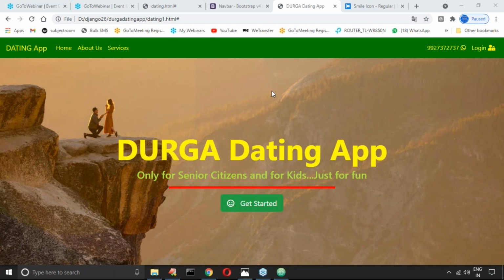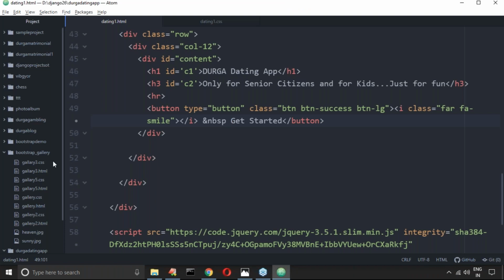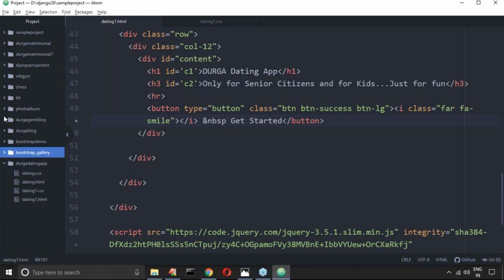Okay. Now my question here is just what I want to take, a small thing. Of course, majority of the people have the idea, but let me take, sir. Suppose here I want to take home, about us, and services. Home page I want to take. Assume that's a home page I want to take. So let me take one more HTML page.